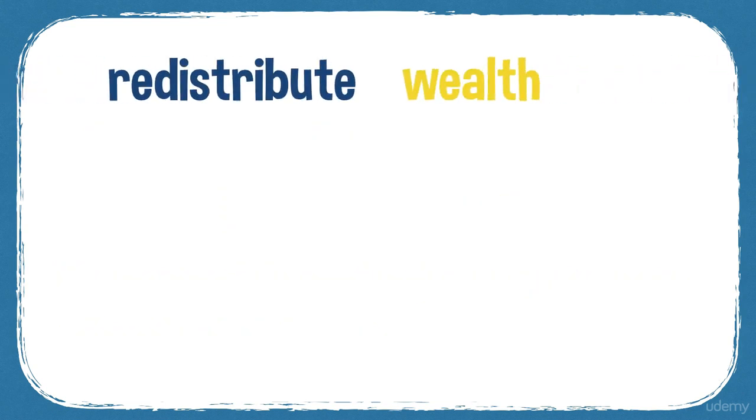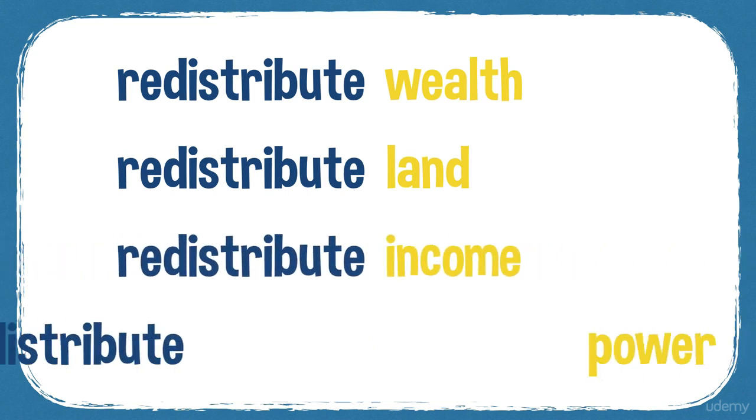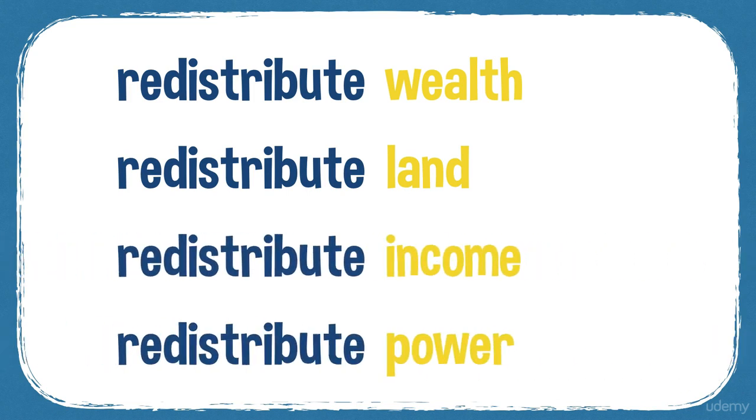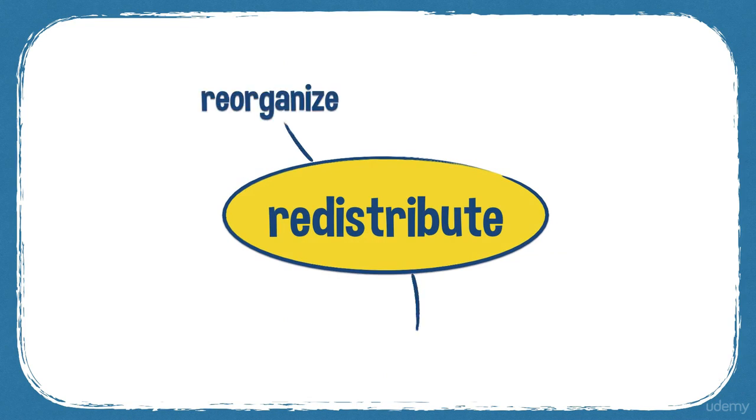So you can redistribute wealth, or land, or income, or power. And as a verb: redistributes, redistributing, redistributed. Redistribution is the noun. And some synonyms: reorganize and shift, move.